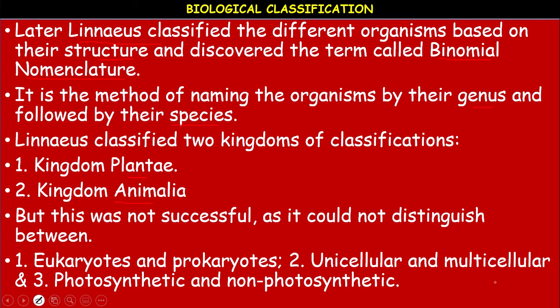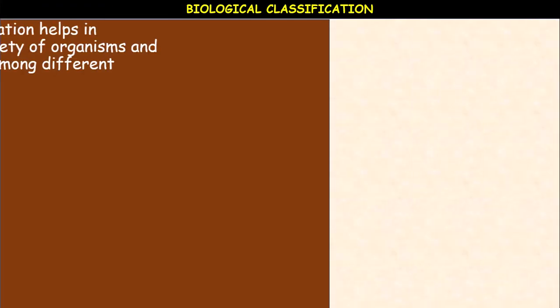Then unicellular and multicellular: there is no distinction between them either, though they possess differences, they are included in the same kingdom. Then photosynthetic and non-photosynthetic, where we are considering nutrition, both are included in the same group. That is why the Linnaeus system of classification is not up to the mark.